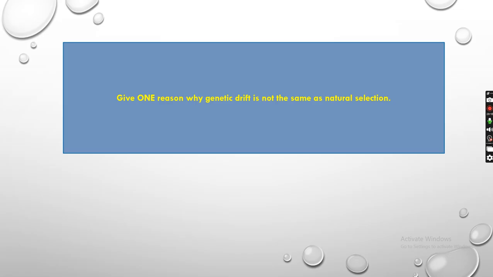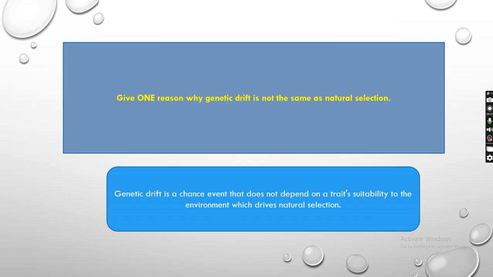Next one, give one reason why genetic drift is not the same as natural selection. As I have already said, it is by chance, so it is not related to natural selection. So this is the answer.